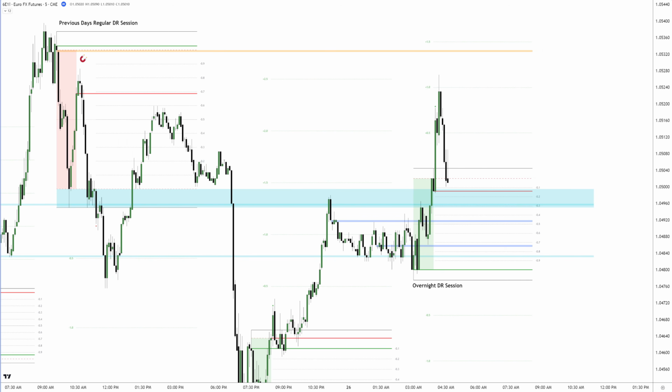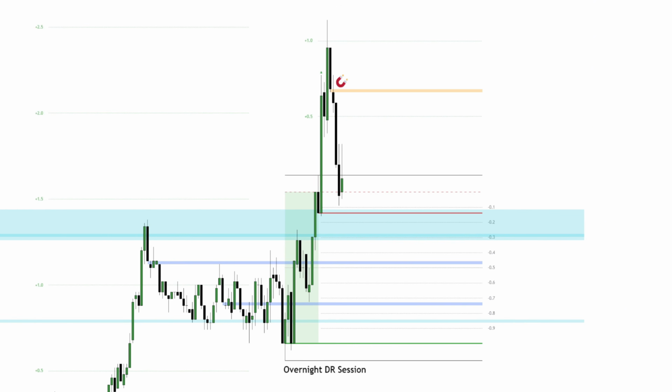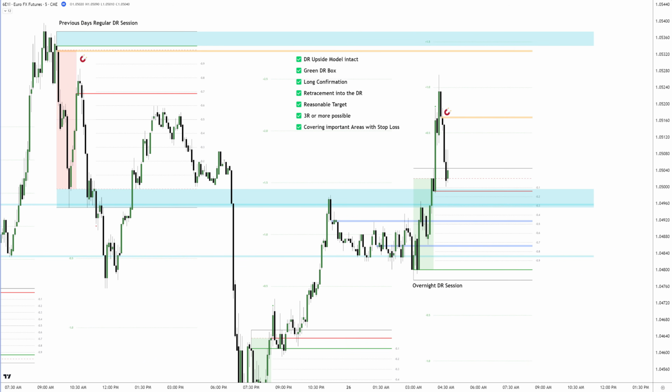Price retraced back into the defining range and initially rejected the IDR high. Sitting just below this level were two previous DR session levels and the closing price, an area to definitely cover with stops. What else supported the setup? With the retracement, a new open volume imbalance was created, adding further conviction for a potential long trade. This setup offered a clean trade opportunity. Stops could be placed below key levels, while the target aligned with the plus 1.5 standard deviation level, offering more than 3R.